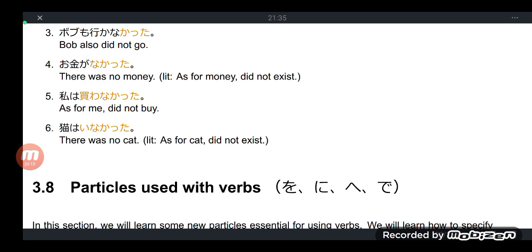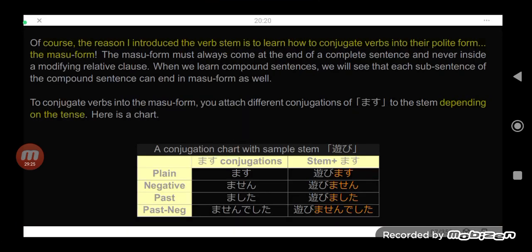So let me again have a small cheat sheet here before we wrap up. May I emphasize this to you, minasan. This is just swift, okay, but I want you to understand this purpose. Of course, the reason I introduced the verb stem or extracted stem of a verb is to learn how to conjugate verbs into their polite form, which later we will deal with, that polite form or Keigo form, or the masu form. The masu form